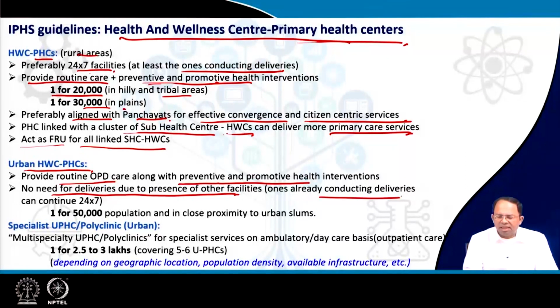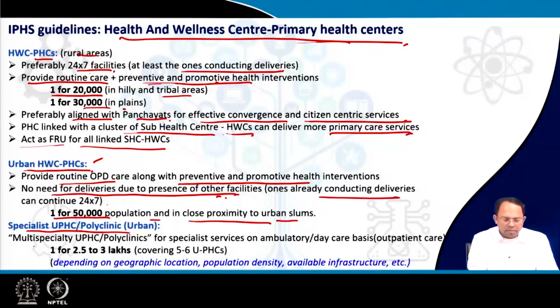But existing facilities which are already doing deliveries in urban areas, for this kind of primary health centers, we can continue to operate 24/7 so deliveries can happen. But for new centers, there is no need for provision of this kind of beds or deliveries. So usually we provide 1 for 50,000 population, and it should be in close proximity to urban slum areas, because the focus is to provide services for urban slums or poor people. Now, there could be some specialist UPHCs, also known as polyclinics.